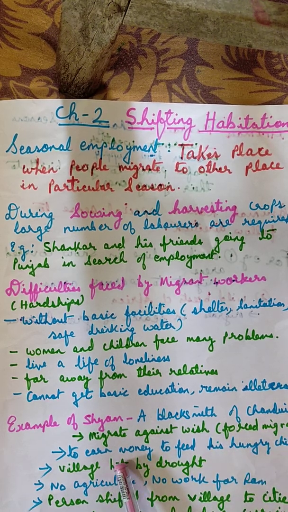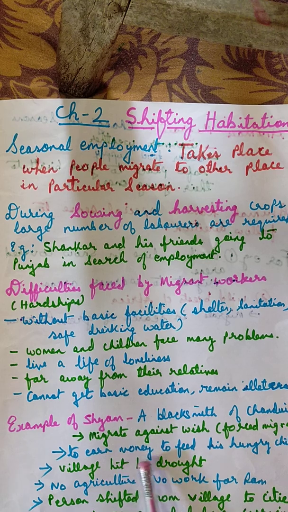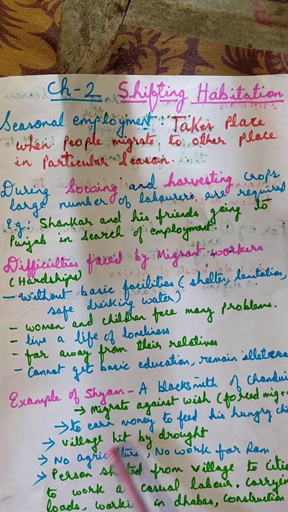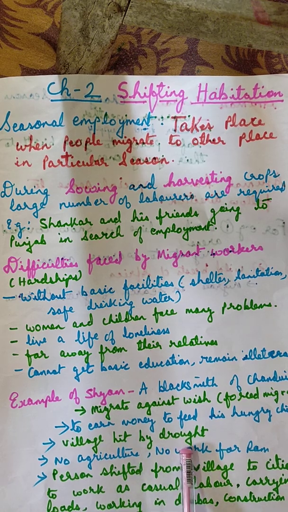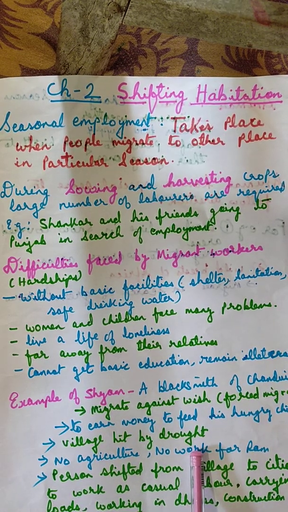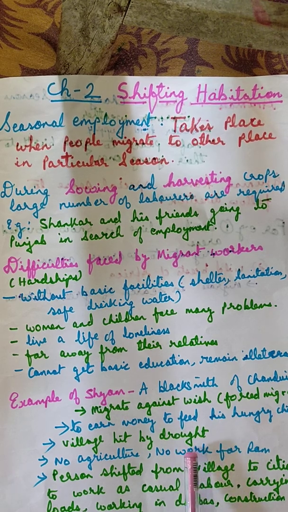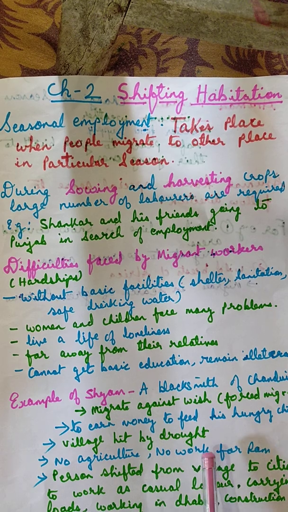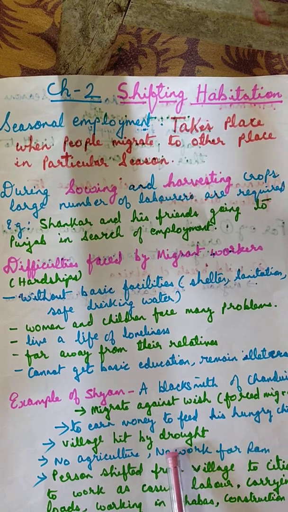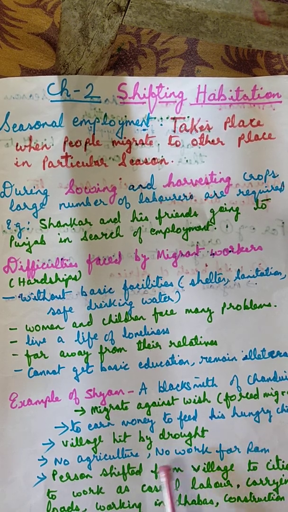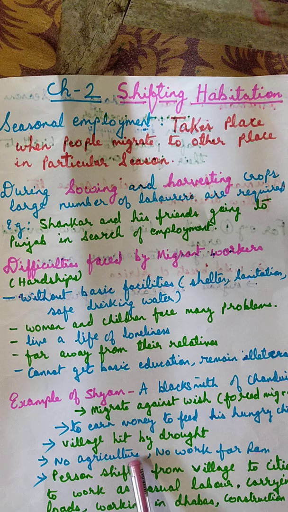And why did he take this decision? Because he had to earn money to feed his hungry children. His village was hit by drought. There was no crop, no agriculture, as there was no rainfall. There was a drought, and so as there was no agriculture, there were no crops. No crops means no money, and due to lack of money, he was not able to feed his hungry children. So he decided to move to some other place.